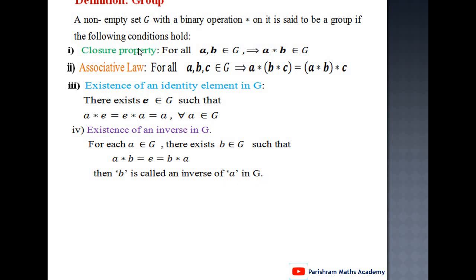That is, closure property satisfied, associative law satisfied, identity element exists, inverse exists. If these four conditions are satisfied, then G is called a group. Then (G, star) is called a group. Abelian group.